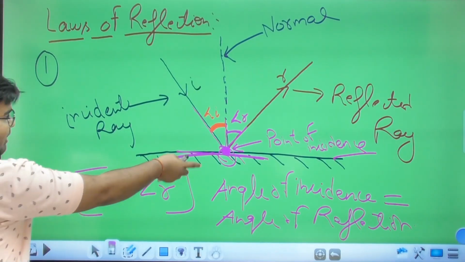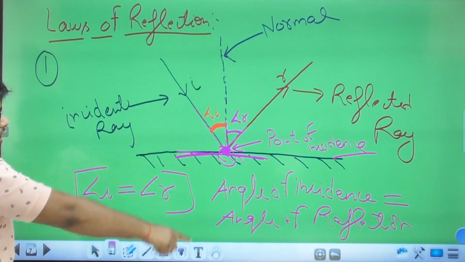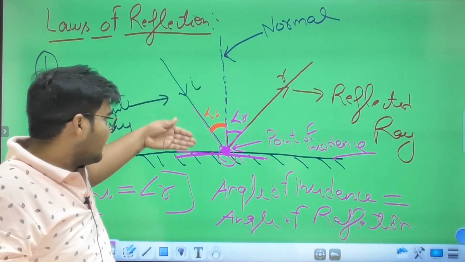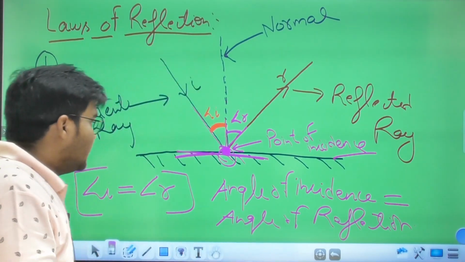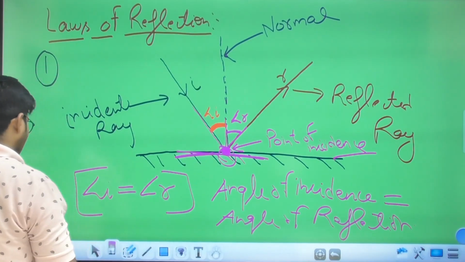The second law is, as I told you, the incident ray, normal and the reflected ray all meet at the reflecting surface at the point of incidence.